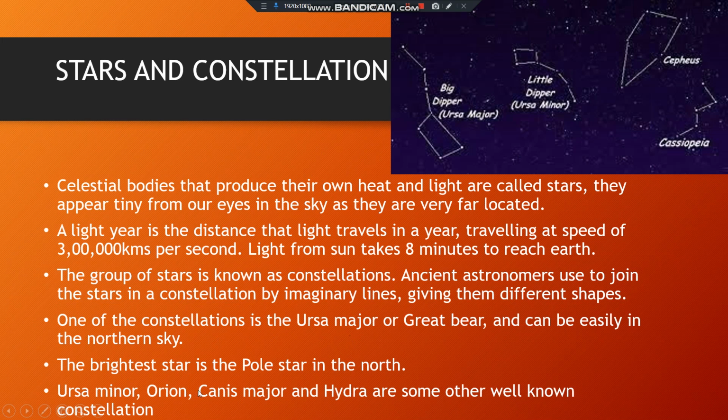The brightest star is the pole star in the north, which we also know in Hindi as the Dhruv Tara, or the pole star in English. Also, Ursa Minor, Hydra, Canis Major, Orion. They are also some other constellations. What is a constellation? The group of stars. Okay, and what are stars? Those celestial bodies which can generate their own heat and light.